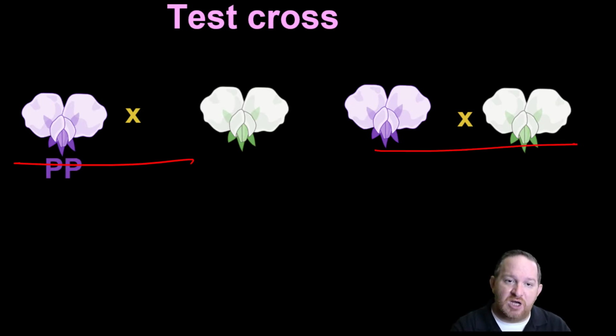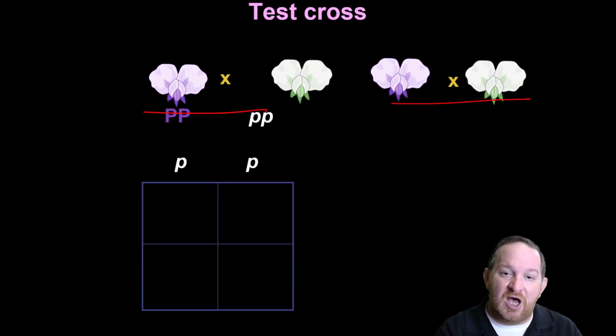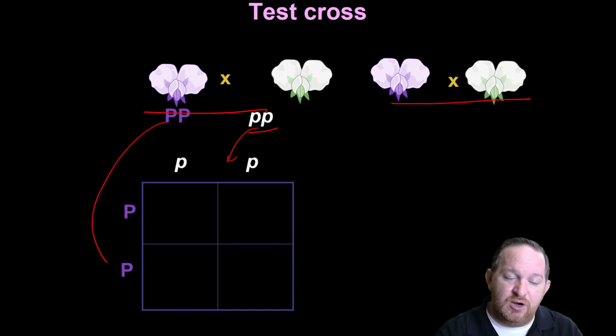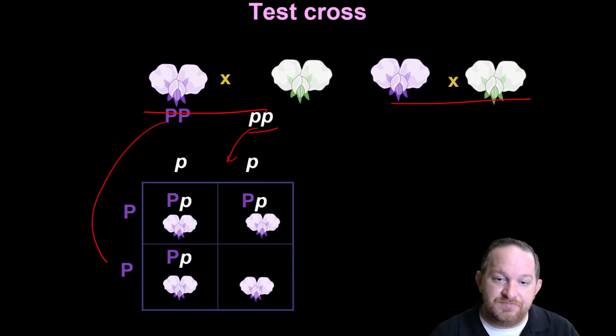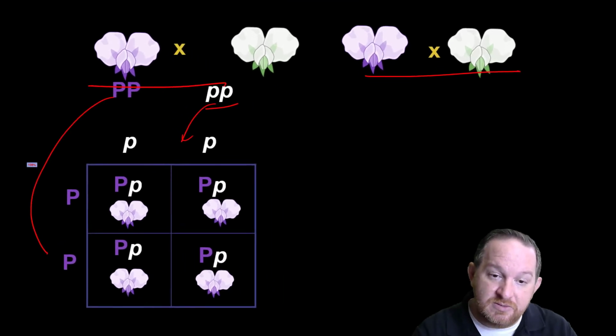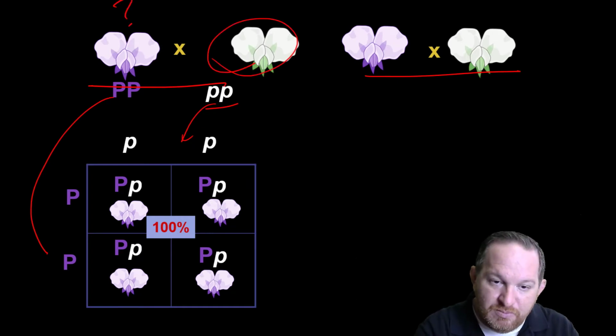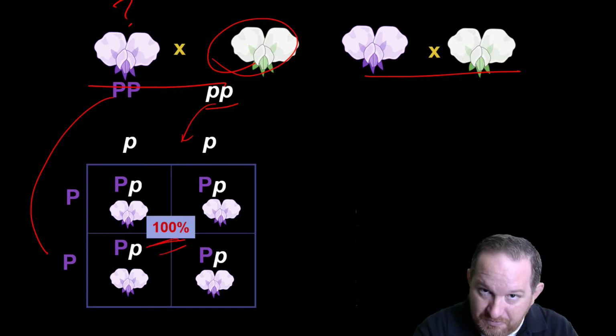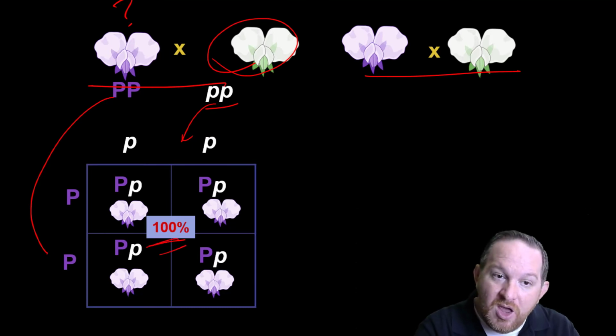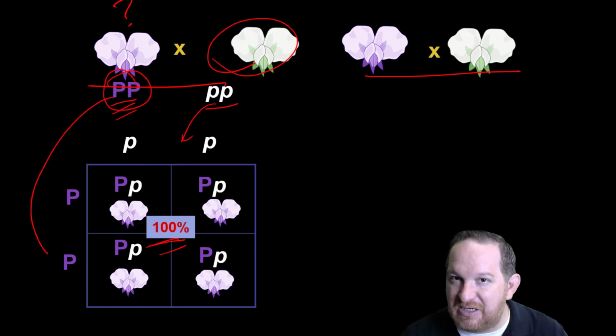So if we did this cross, and we took a homozygous dominant with a homozygous recessive, all right, so we put those there, then we're going to put these over there. What we'll get, of course, is 100% purple. So if we did the cross, we took our flower in question, and we crossed it with a white flower, and we got 100% purple, then we know this genotype had to be homozygous dominant.